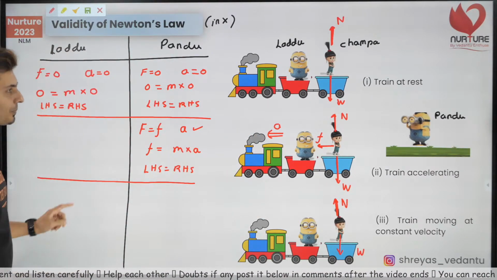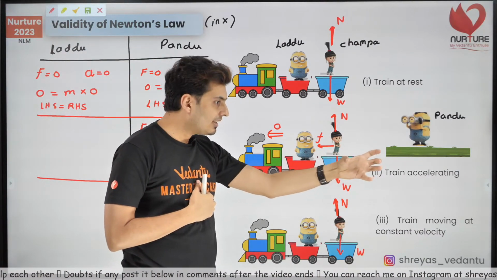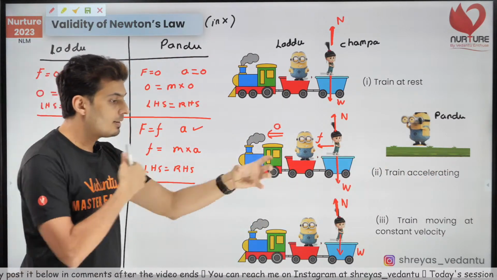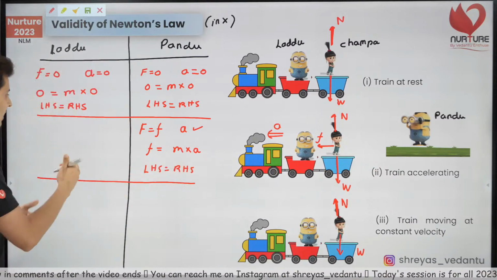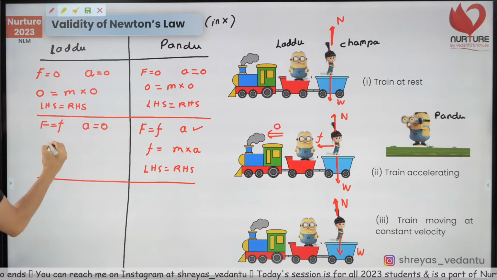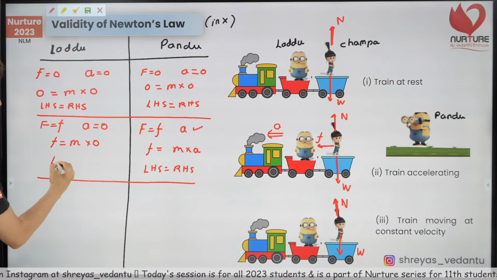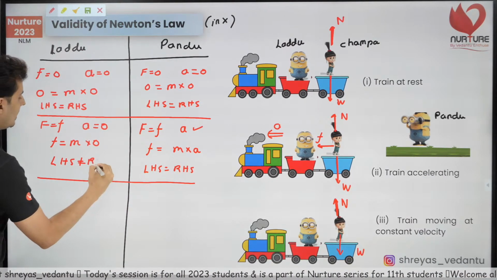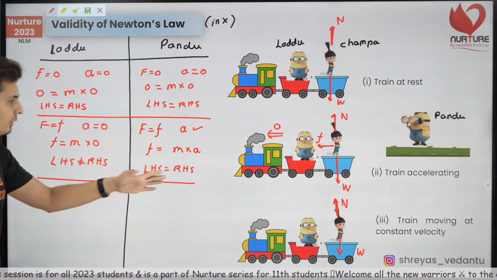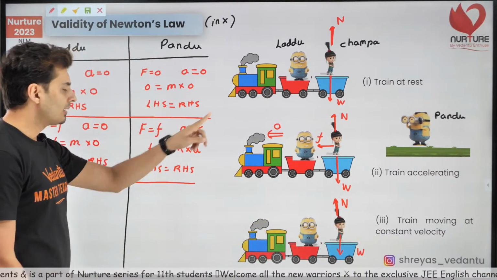Now let's look at Laddu. Laddu will be like, Champa is with me. Champa is just right in front of me. We both are moving together. What is the acceleration of Champa? Think about it. What is the relative acceleration of Champa, guys? It will be 0, but the force is F. And this is the interesting part. F is there, mass is there, and acceleration is not there. And that means LHS is not equal to RHS. This is very bad. That's the problem.